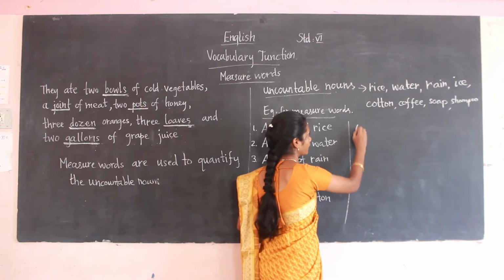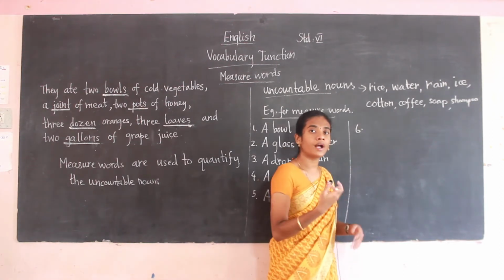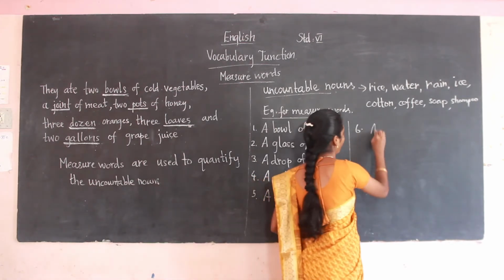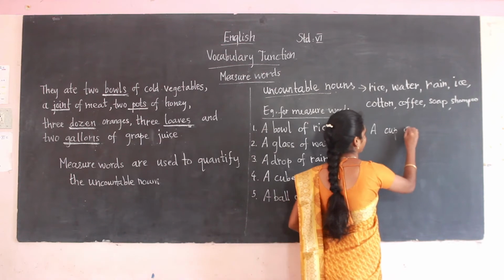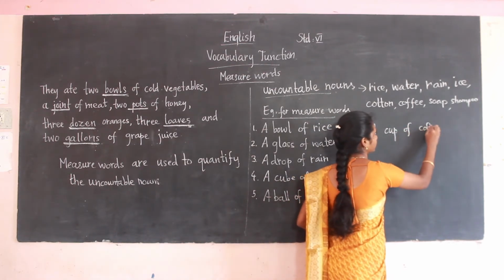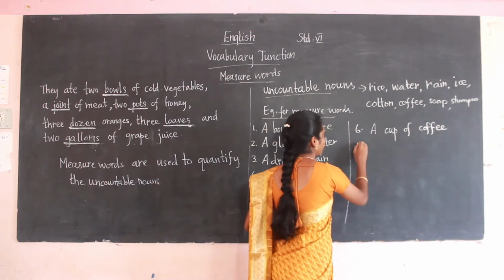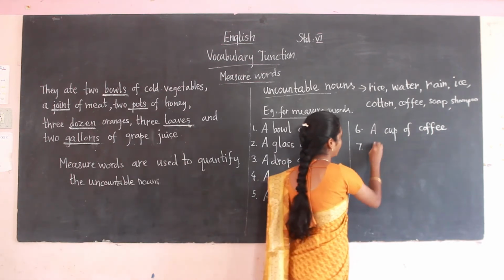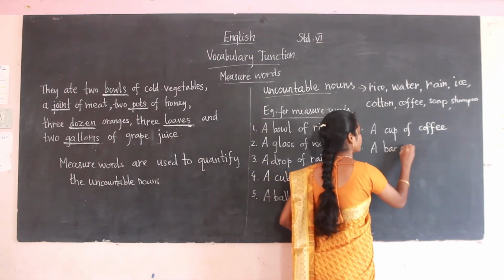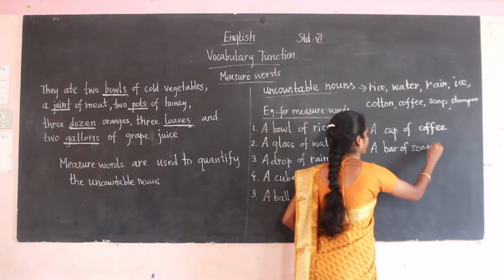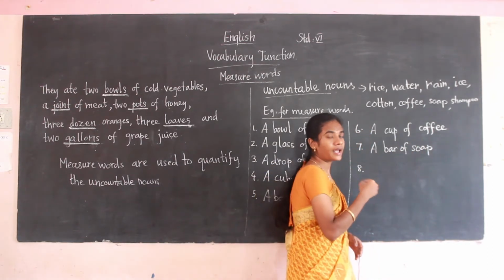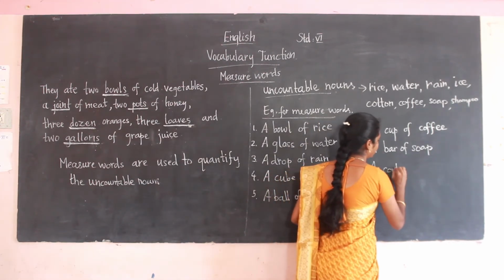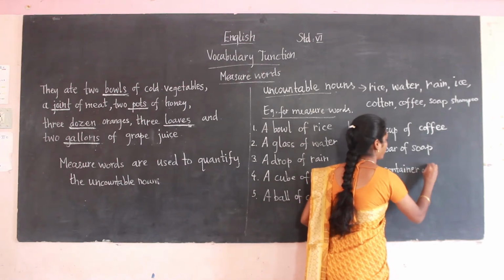Then next, coffee. How will we quantify the uncountable noun coffee? A cup of coffee. Okay. The next one, soap. How will we say? A bar of soap. Then for shampoo, how will we say? A container of shampoo.